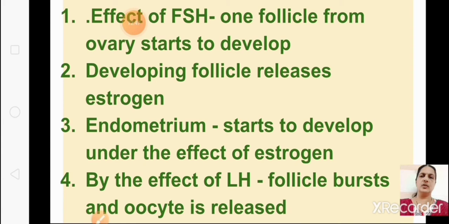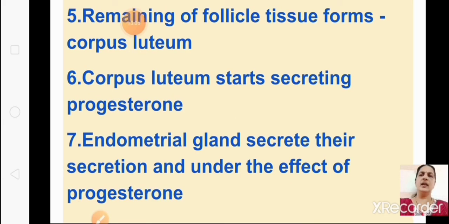So what all hormones we learned? Follicle stimulating hormone, the follicle starts to develop. Then follicle releases estrogen. Then endometrium starts to develop with the effect of estrogen. By the effect of luteinizing hormone, the follicle bursts and oocyte is released. Then remaining of the follicle tissue forms what? Corpus luteum. Corpus luteum starts secreting progesterone.